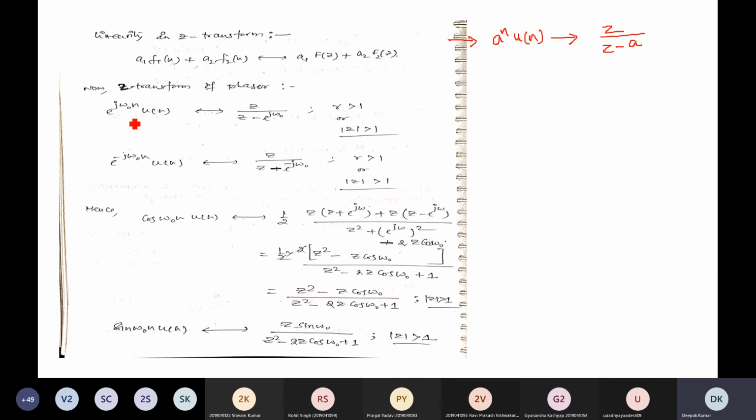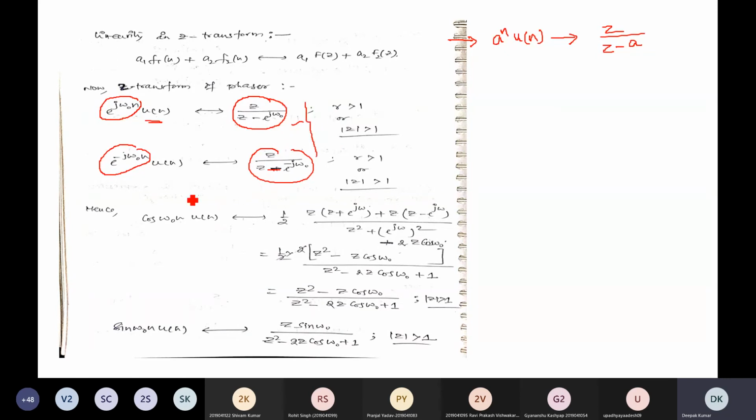Similarly, here also we can apply another exponential term, e to the power j omega naught n, multiplied with u of n. So the z transform will be z by z minus e to the power j omega naught. If you multiply with another phasor with negative omega, this will be z by z minus e to the power minus j omega naught. Same concept: take the addition of two individual terms and find the total effect.